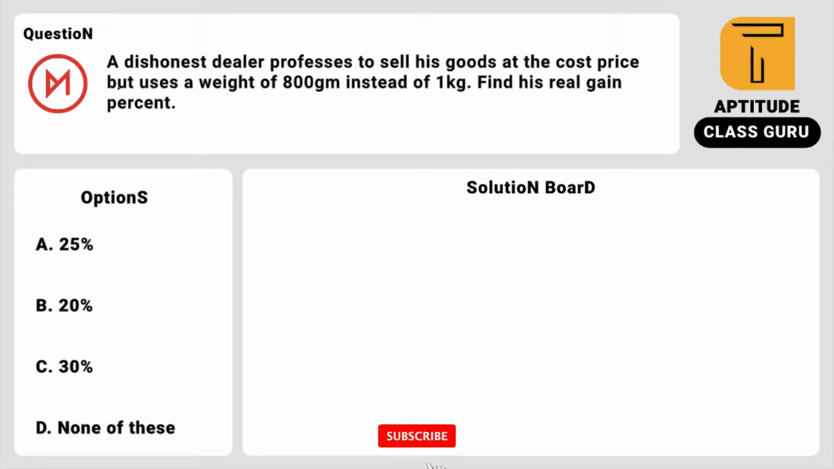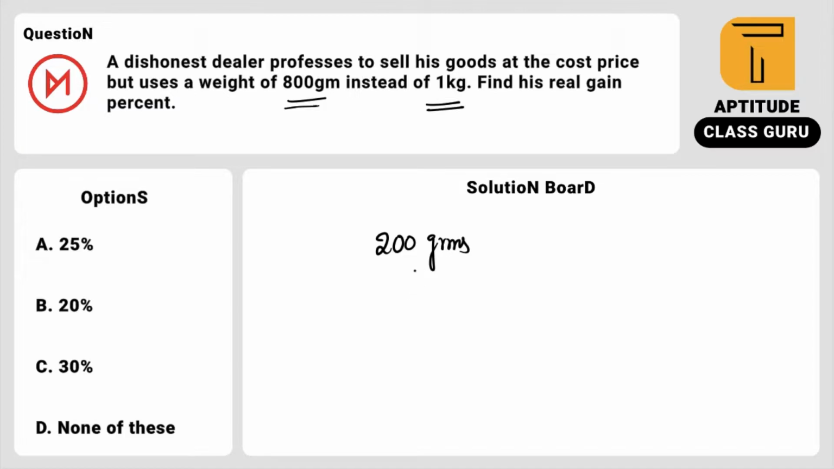Look at the first question. A dishonest dealer professes to sell his goods at the cost price, but uses a weight of 800 grams instead of 1 kg. Find his real gain percentage. What is his profit in terms of weight? He is selling 800 grams instead of 1 kg. So he has obtained 200 grams profit.